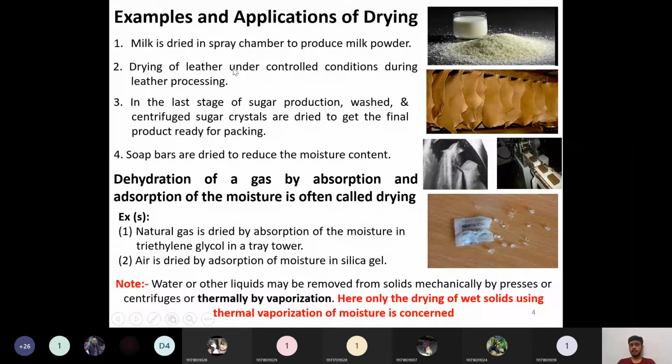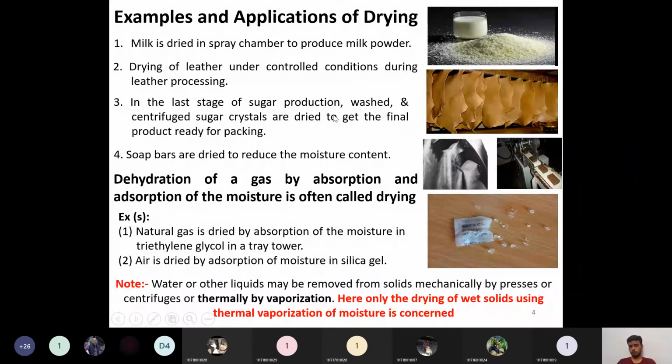Then drying of leather under controlled conditions in the leather processing industry. Animal hides will usually be dried to remove all the moisture content, and then processed. Tanning, everything will happen here. After that, it will be safeguarded for a long period of time.